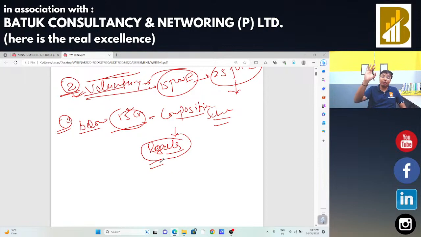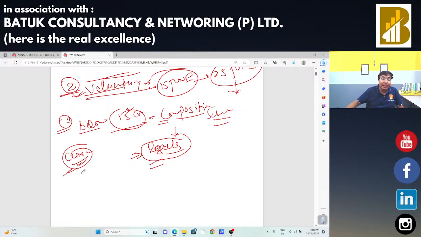At the time of my composition registration, I was not eligible to take the input tax credit. But if I am going to take the registration on regular basis, I am eligible to take the input tax credit. So if someone was registered under composition and is going for the regular scheme, as on the date of ceasing, जिस दिन वो सीज हो गया कि साहब अब वो जो है कॉम्पोजिशन स्कीम के अंदर रिटर्न नहीं फाइल कर पाएगा, that taxable person is not eligible to file the return under composition scheme.